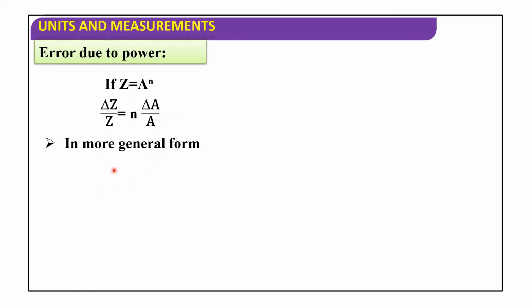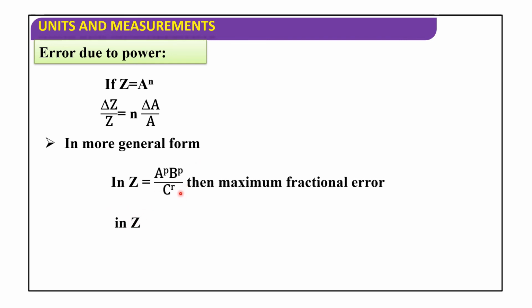In more general form, if z is equal to a power p, b power q by c power r, then maximum fractional error in z, delta z by z, is equal to p delta a by a plus q delta b by b plus r delta c by c.